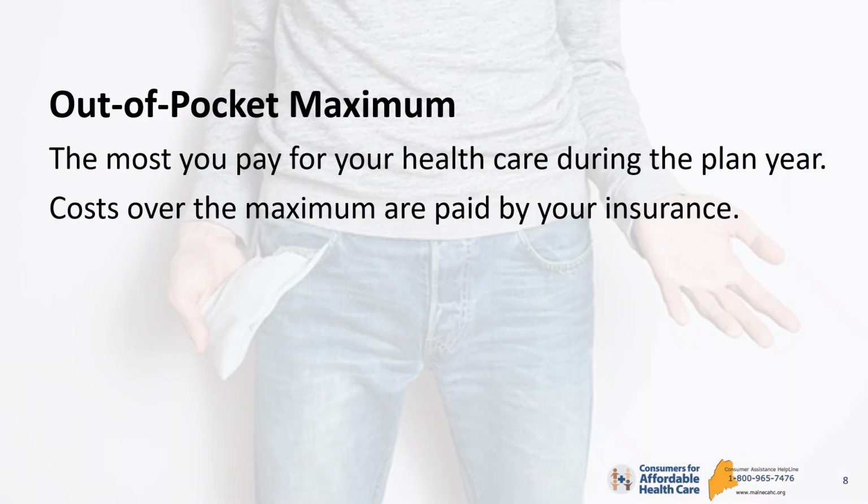Out-of-pocket maximum. This is the most you will pay for your healthcare during the plan year. Costs over the maximum are paid by your insurance. Deductibles, co-payments, and coinsurance all count towards the out-of-pocket maximum. Once you have met the out-of-pocket maximum, your insurance pays everything except your premium. Depending on your plan, you may have separate out-of-pocket maximums for in-network and out-of-network services.